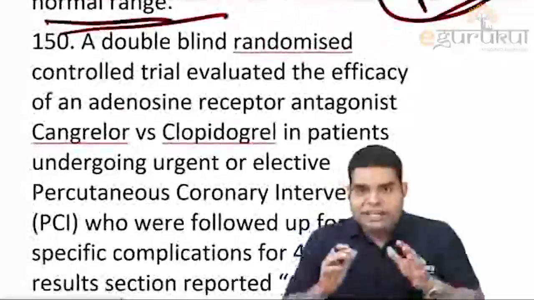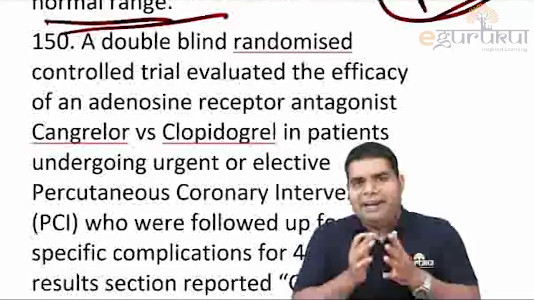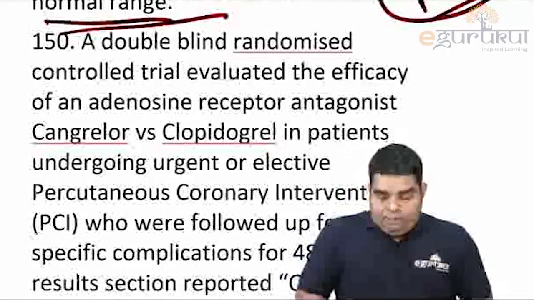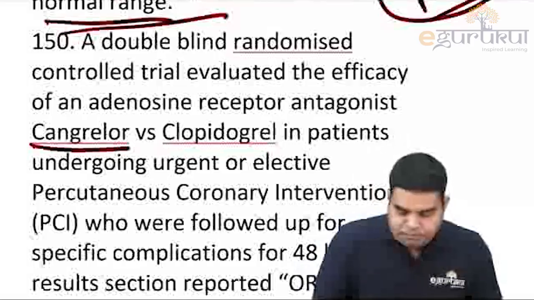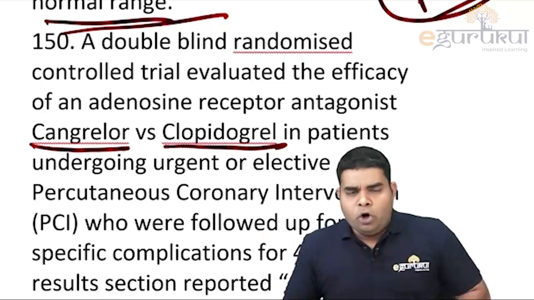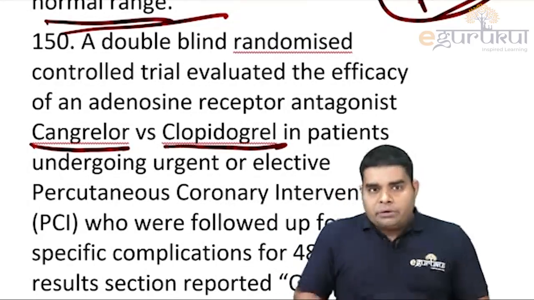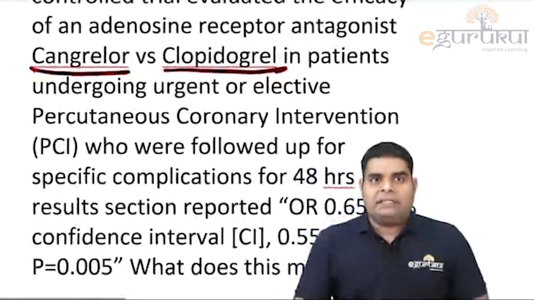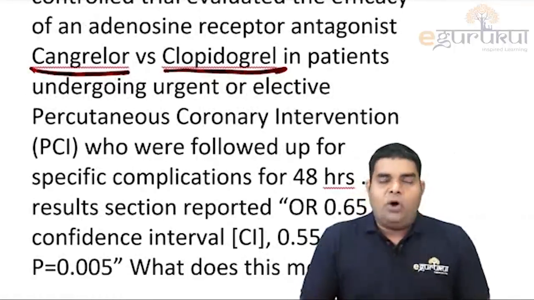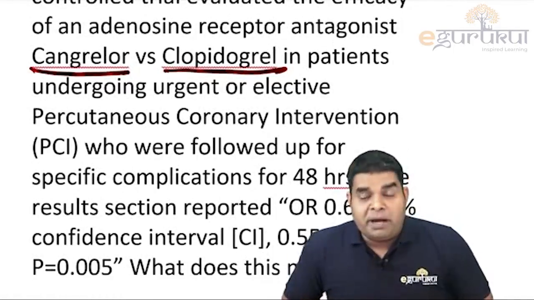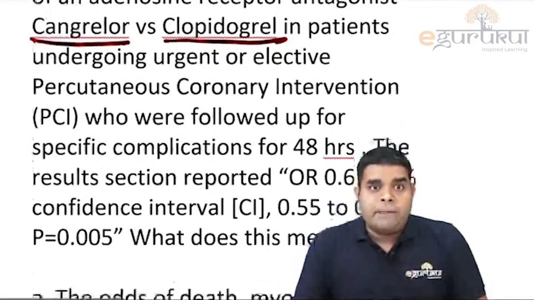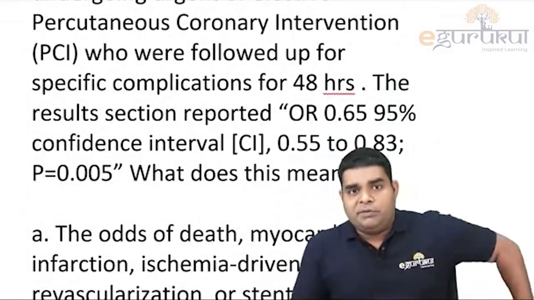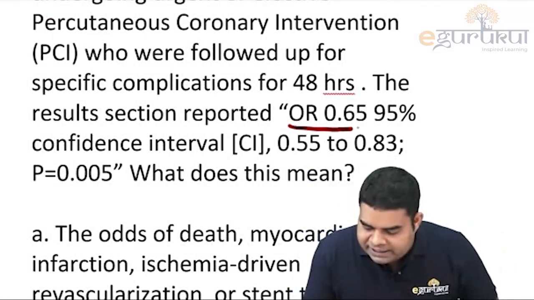This is a big type of question. They did an RCT between Cangrelor versus clopidogrel to know which one is producing better results on percutaneous coronary intervention, and the result came with an odds ratio of 0.65.